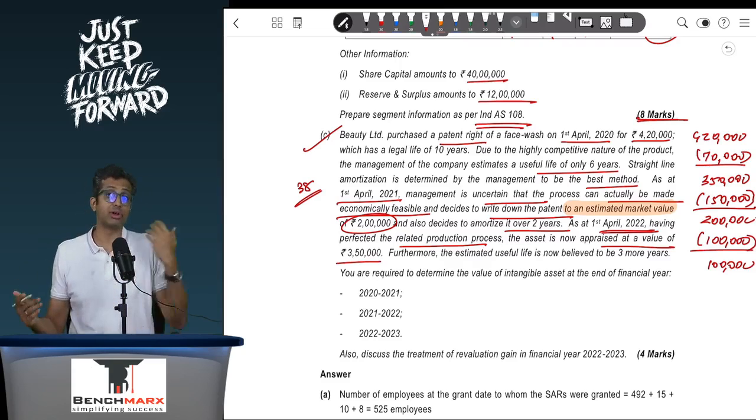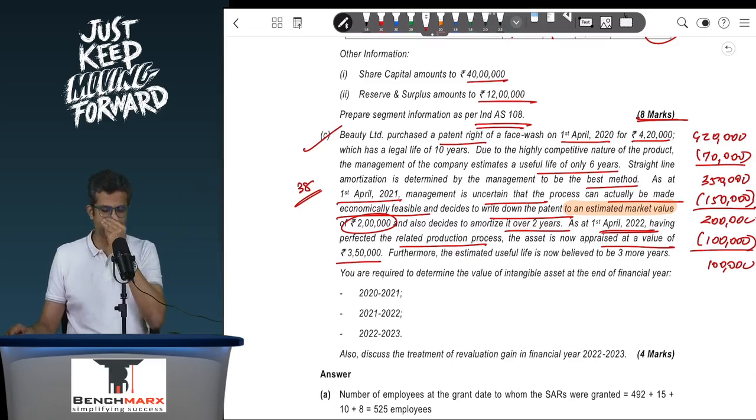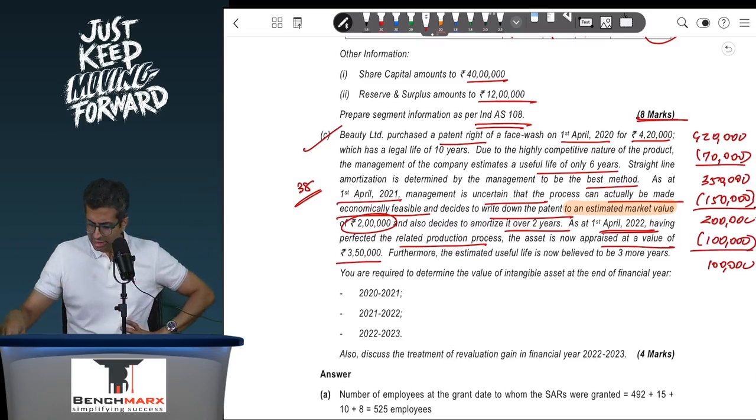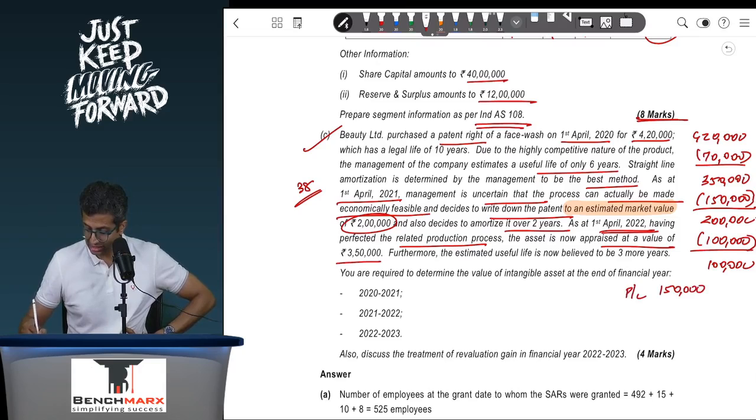This is not treated as reversal of impairment under 36 because that 1,50,000 reduction was not treated as impairment under Ind AS 36. So an alternative solution could have been possible. Institute has not done that. So this is 1 lakh to which you will add, let us say, the 1,50,000 which was earlier adjusted through the PNL, and the excess, let us say I have to take it up to 3,50,000. So that is, I think, another 1 lakh will be added, and that 1 lakh will be added against the revaluation reserve. So this is 2,50,000 to be added, and hence this is 3,50,000 in total.